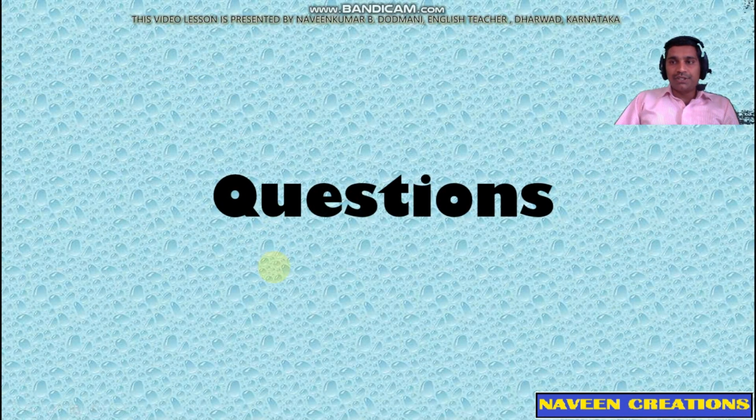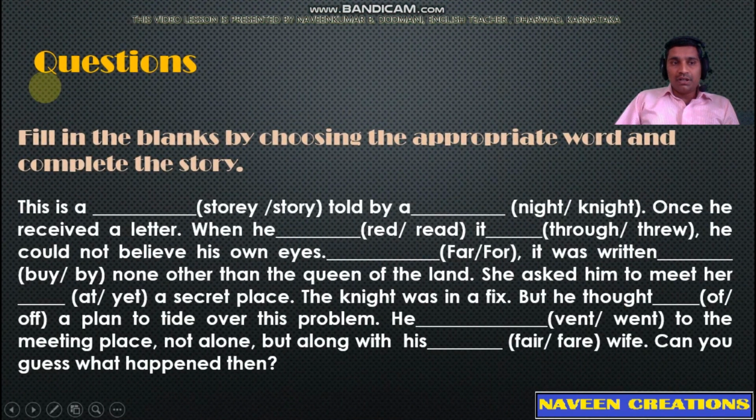Now let us have questions on these homophones. The question will be like this: fill in the blanks by choosing the appropriate word and complete the story. Let me read the question completely; later on we can start filling the blanks with the answers. This is a dash told by a dash. Once he received a letter. When he dash it, he couldn't believe his own eyes.